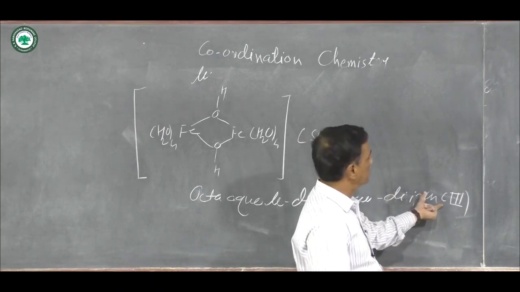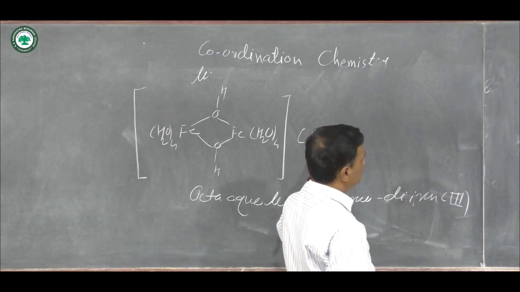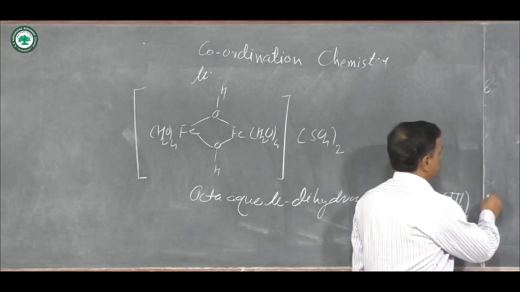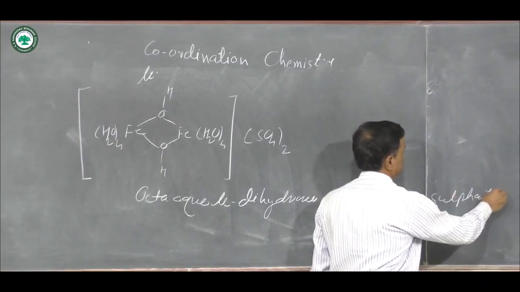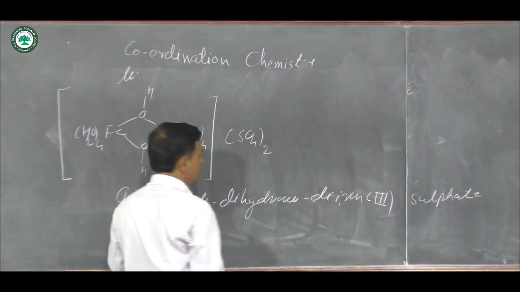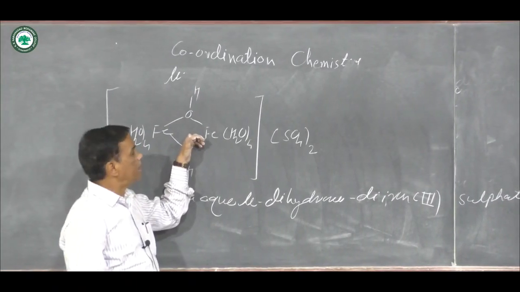On every iron the charge is equal to 3, and outside the square bracket there are sulfate ligands, named as sulfate. And this is the IUPAC nomenclature for these bridge bonding ligands.